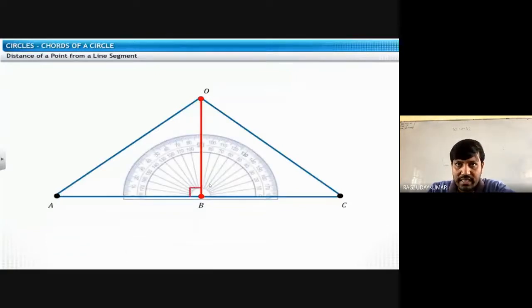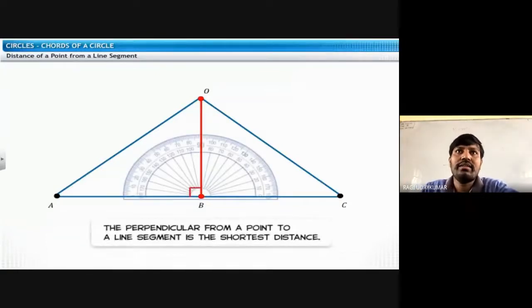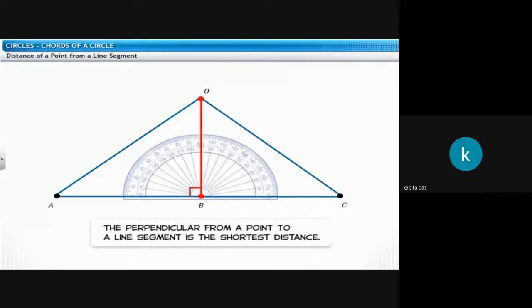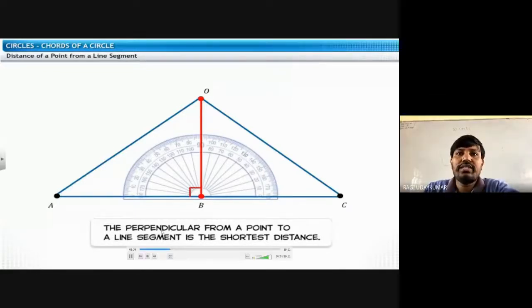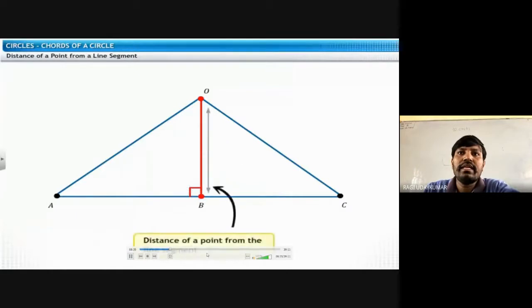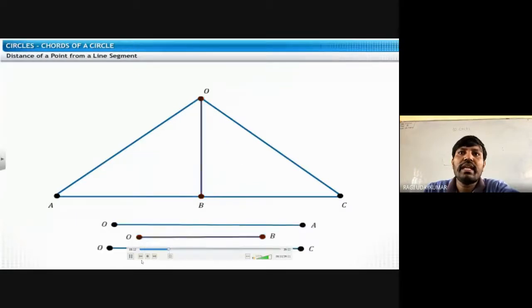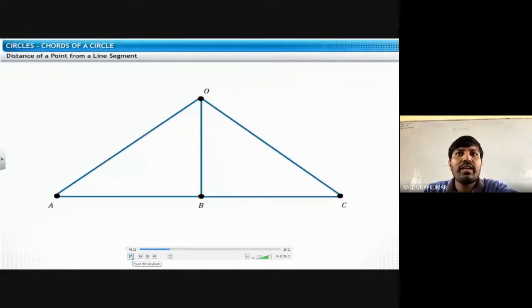So the shortest distance from the point O to the line segment AC is a perpendicular line. If you see that, yes, it is perpendicular, you are getting it? Yes, sir. Once again I will explain. This sentence you need to note down, and that is a very important property, and with the help of that property we are going to learn the further things.